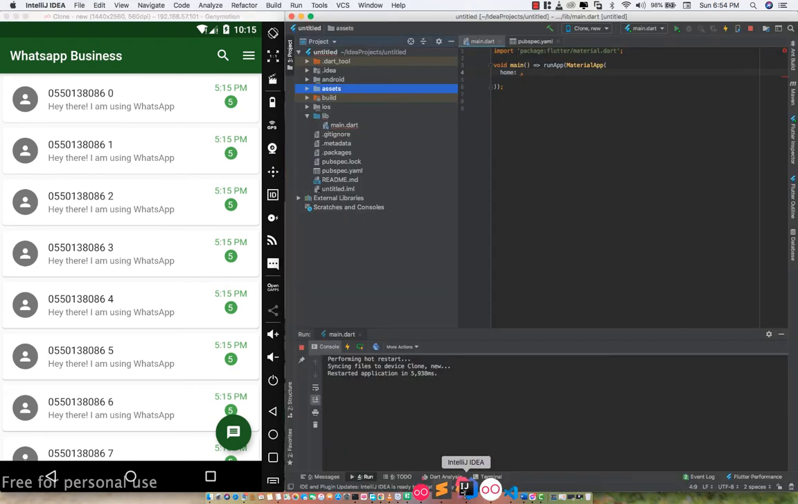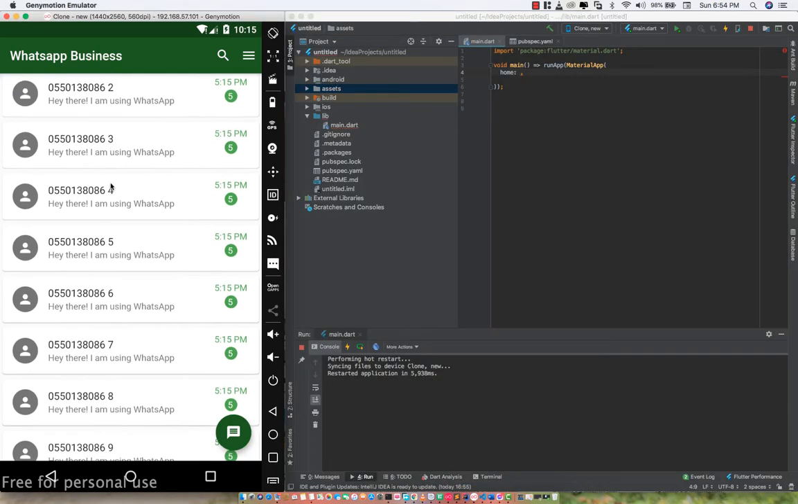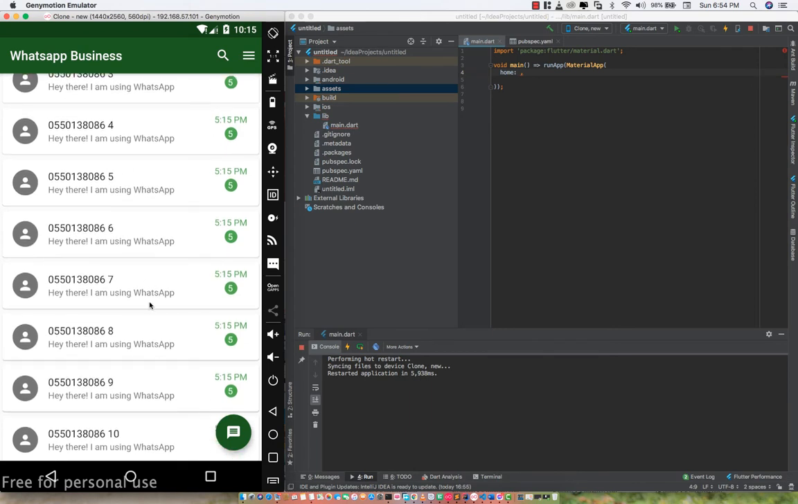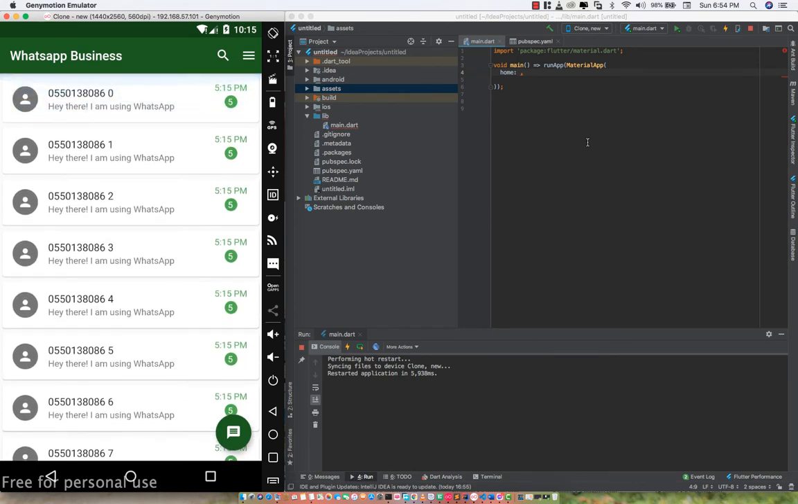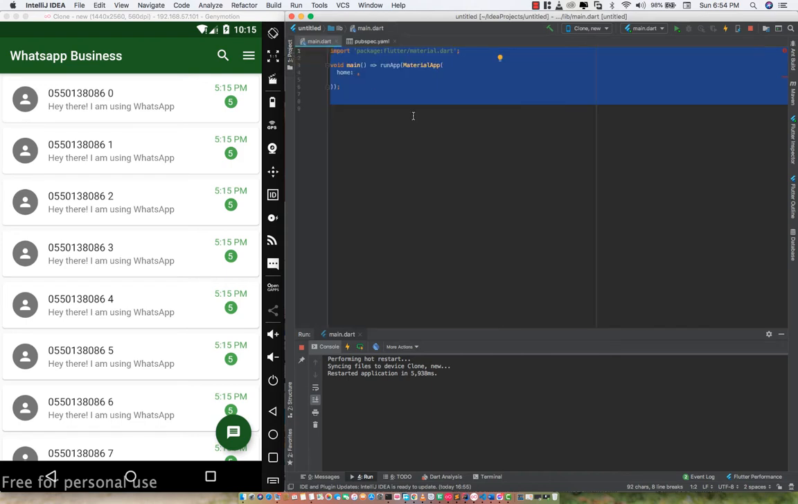Okay, so from here, as you can see, I have this here. That is what we are going to build today. So with no further ado, let's see what I have here. From this side, you could see that I have my void main runApp, MaterialApp, and I'm going to specify the home page, and that home is going to be a Scaffold.